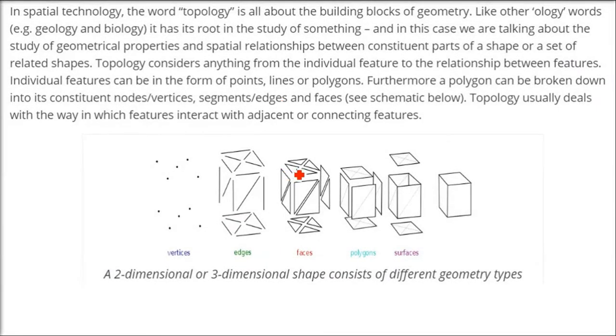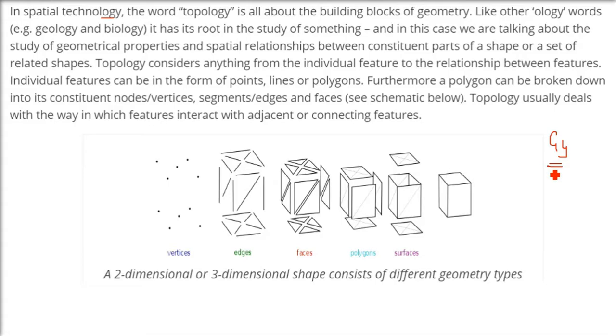Whenever we talk about GIS and this kind of spatial technology, spatial comes from space, space means location, and location means latitude, longitude, or the meters definition. When we talk about "ology", we are studying something: topology. So in topology, we are talking about the study of geometrical properties and the spatial relationship between the parts of the shape or the related shape.